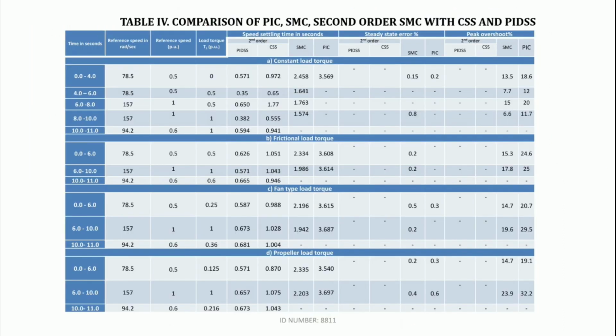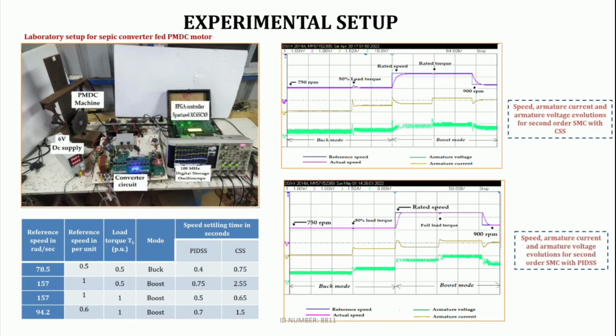Table 4 represents the comparison of PIC, SMC, second order SMC with a classical sliding surface and a proportional integral derivative sliding surface. From the table, it is clear that the performance of PIDSS is better than the other controllers. This is the experimental setup which shows the hardware results for the SEPIC converter fed PMDC motor.